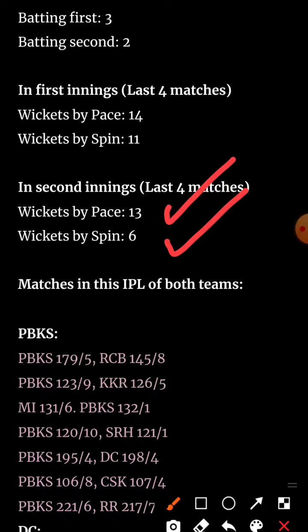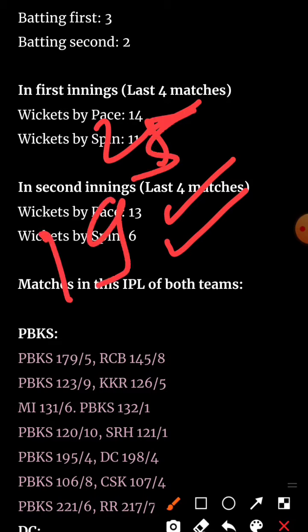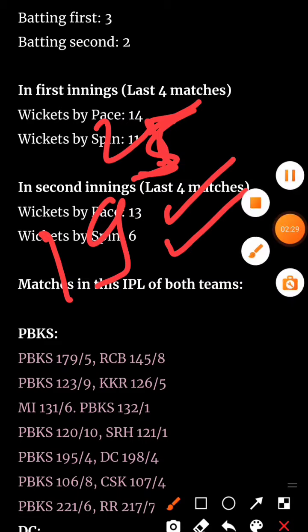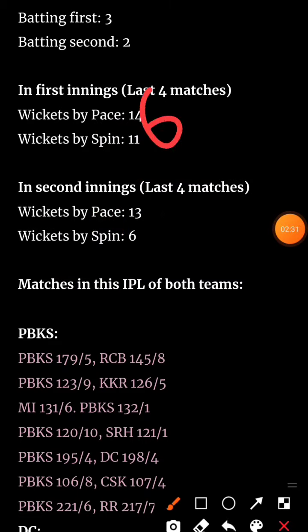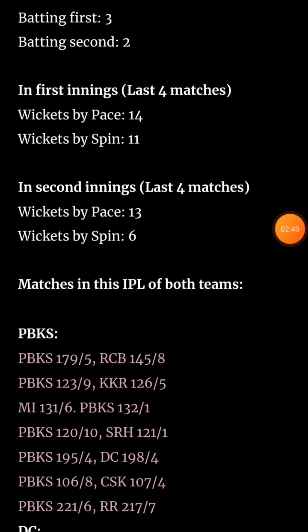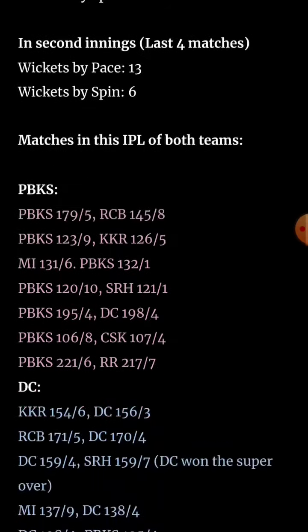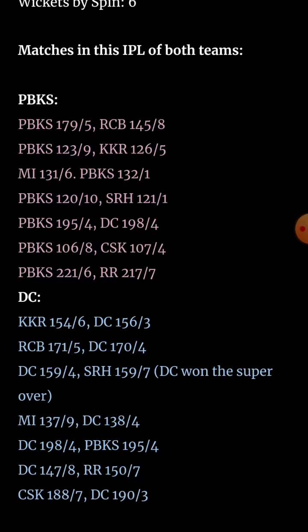Now one more thing, total 25 wickets have fallen in the 4 matches in the first innings, and total 19 wickets have fallen in the second innings. So on an average, what is happening? On an average, 6 wickets are falling in the first innings and 5 in the second innings. So there is not too much difference in the number of wickets also. So you can prefer both first innings and second innings bowlers in your team. Just if you want to take any risk, then do not take any spinner from the second innings. Very important tip.